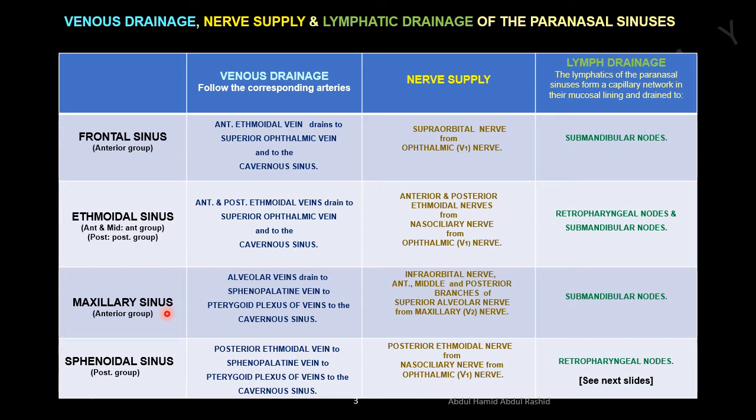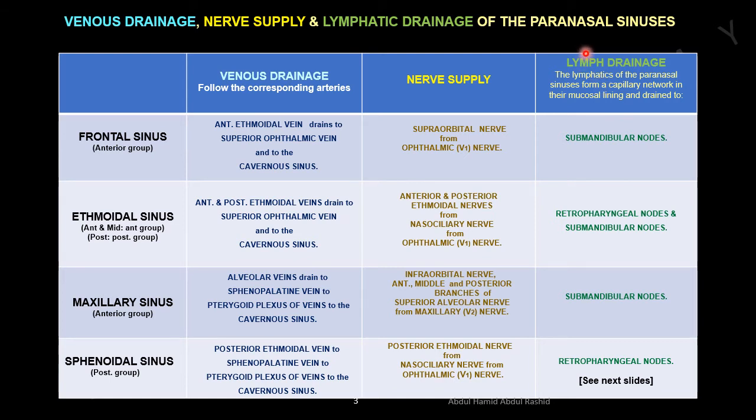Maxillary sinus is supplied by the infraorbital nerve and the anterior, middle and posterior branches of the superior alveolar nerve from the maxillary division, that is the second division of the trigeminal nerve. Sphenoidal sinus is supplied by the posterior ethmoidal nerve from the nasociliary nerve from the ophthalmic, that is the first division of the trigeminal nerve.